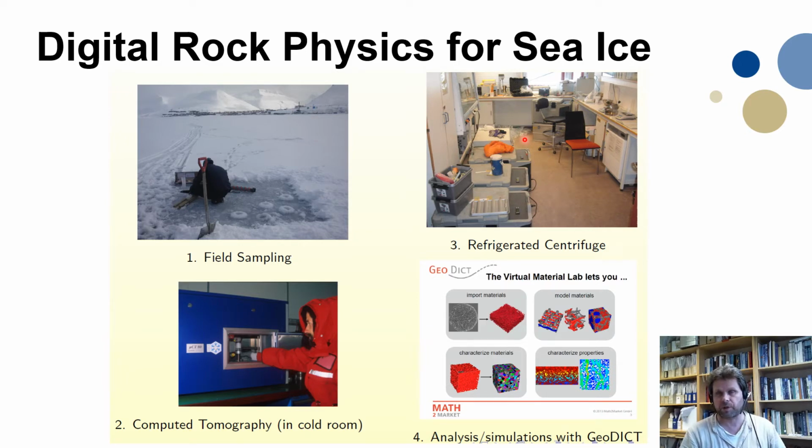This is quite important because otherwise, when you store the sea ice at different temperatures, it will change its microstructure. So we centrifuge it at in situ temperatures. Then it's scanned by computed tomography. And then finally, analysis and simulation with the digital rock physics models of GeoDict.